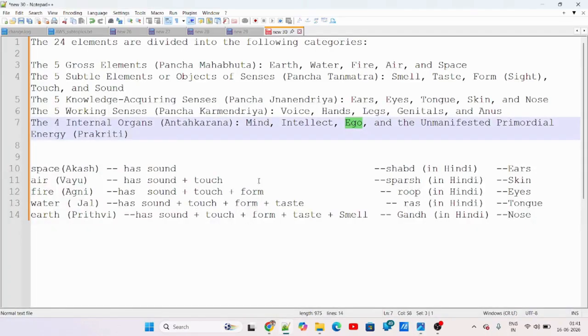And these subtle elements are the reason for the creation.